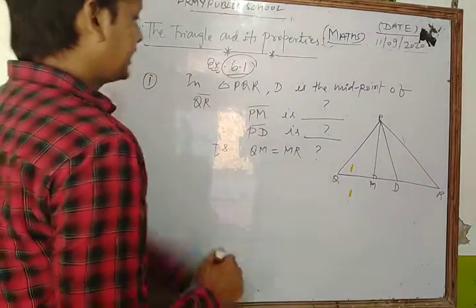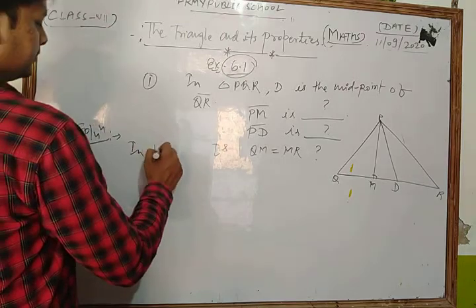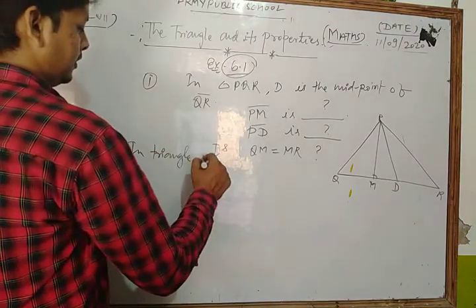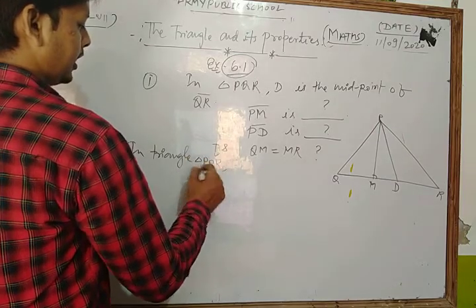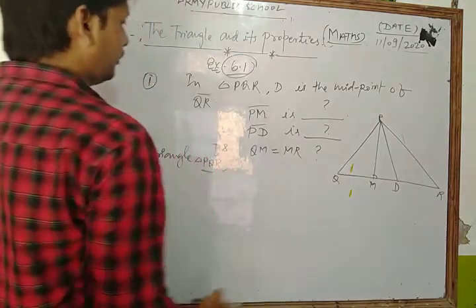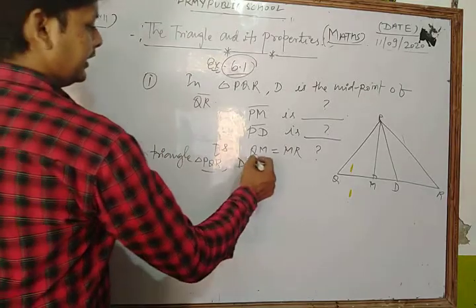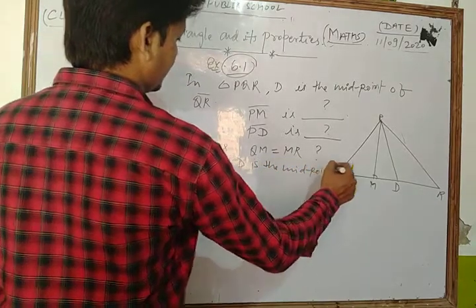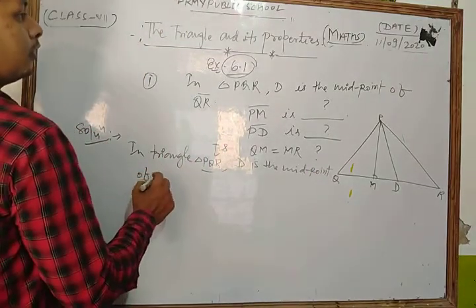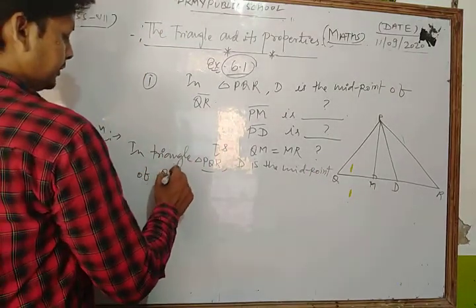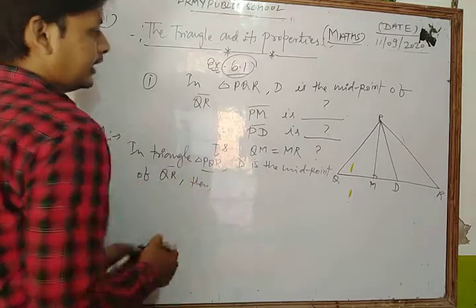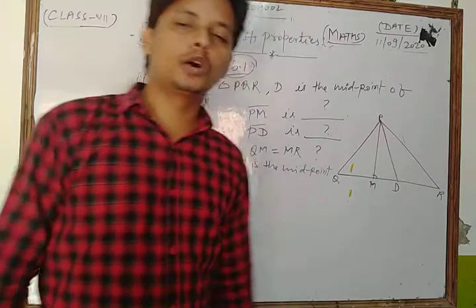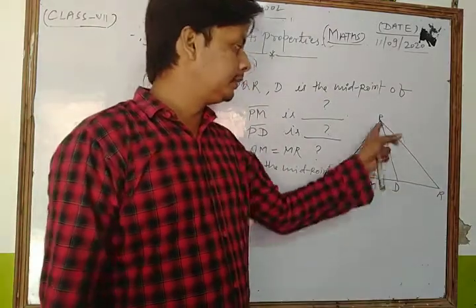Dear students, in triangle PQR, D is the midpoint of line segment QR. Then if D is the midpoint of QR, then PD is what?